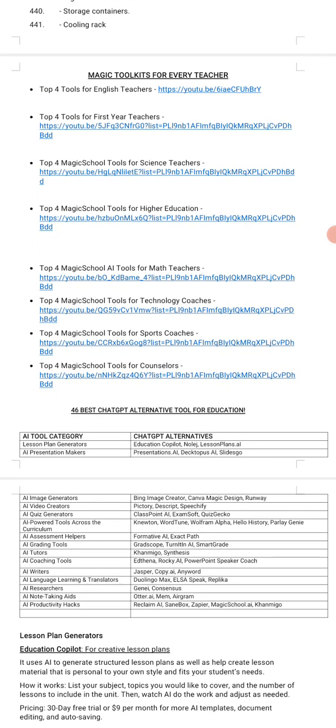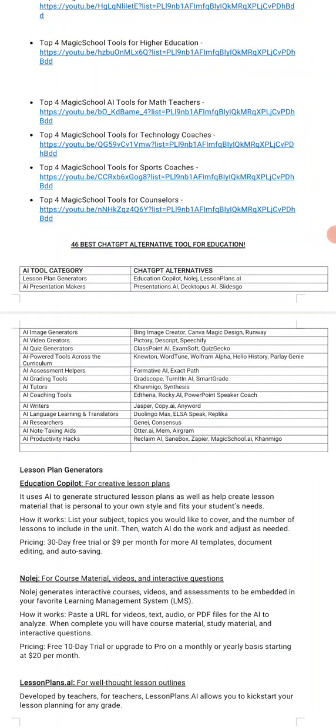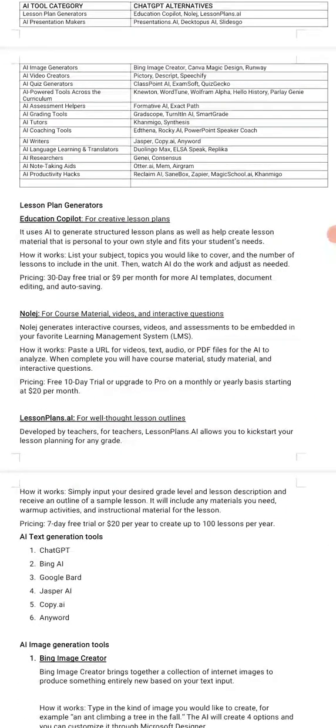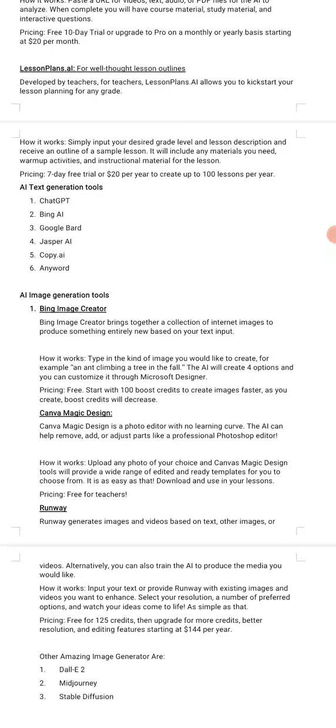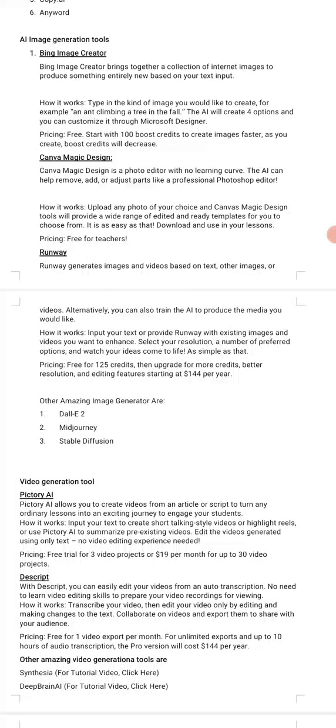Okay, then we also have 46 ChatGPT alternative tools for education. The ones I've explained are not all of them. There are still many more. So ChatGPT is not the only tool that we have. They will have lesson plan generators. These are some of them. So you can see we have Bing image, Canva, and the rest of them.